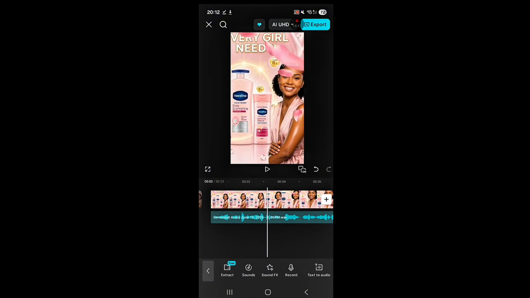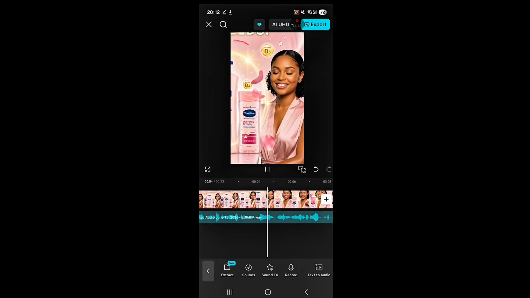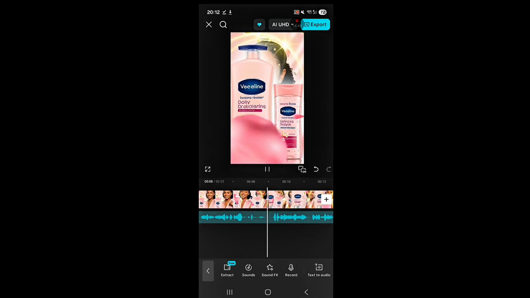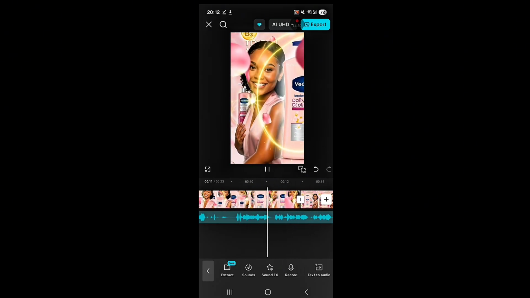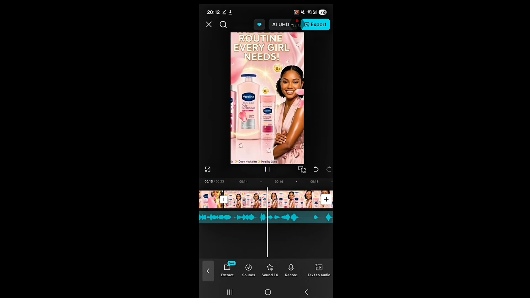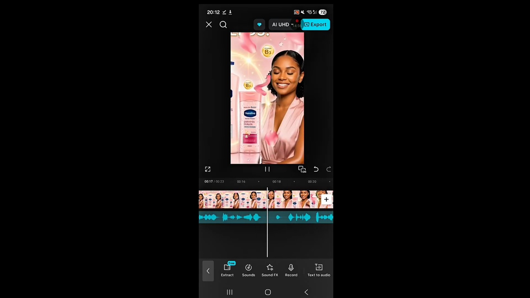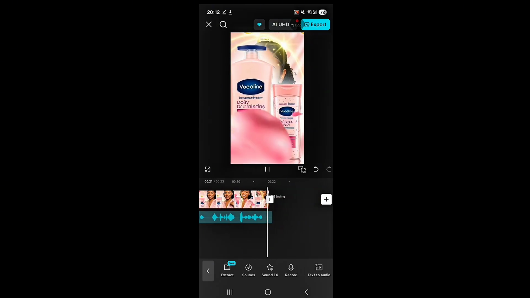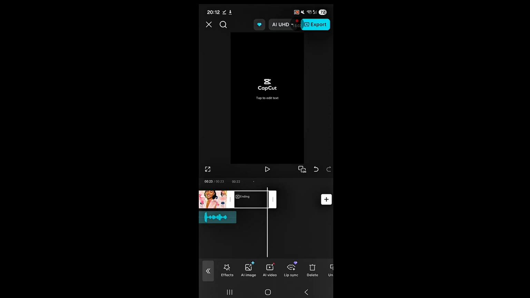Ooh, look at that glow. Seriously, my skin has never felt this soft. With the Vaseline Glow Routine, I'm getting brighter looking skin, deep hydration, and that healthy, radiant glow. Now that's the glow every girl deserves.